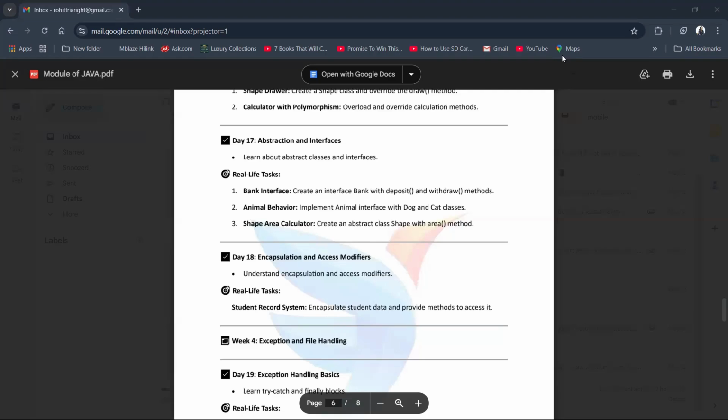Now in Java, abstraction is a fundamental object-oriented programming concept that focuses on hiding complex implementation details and exposing only essential information to the users. It simplifies complex systems by breaking them down into smaller, manageable parts, allowing programmers to concentrate on what an object does rather than how it achieves it. Interfaces.